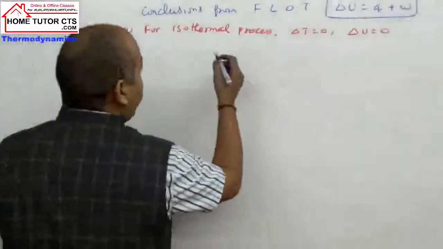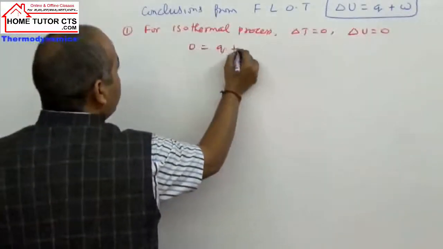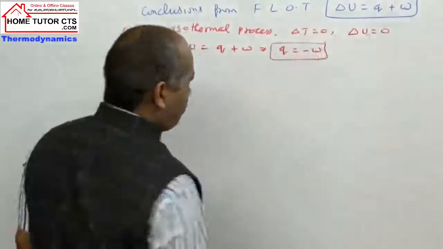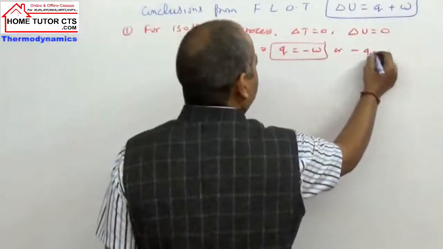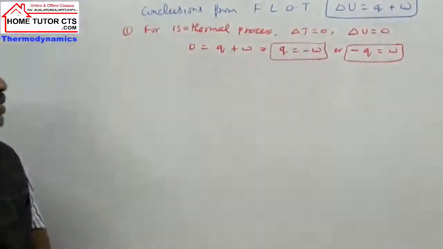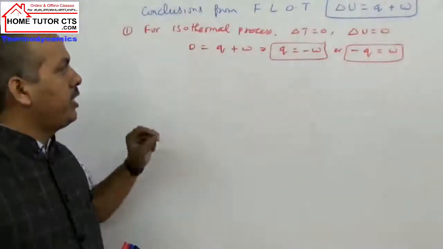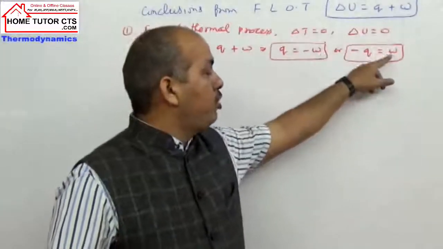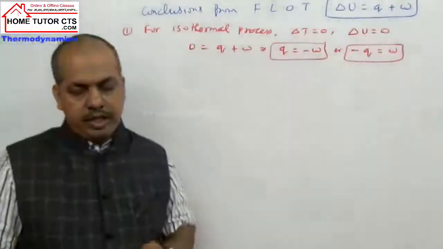And then we can write by expression, delta U 0 हो गया, Q plus work, or I can write here Q is equal to minus work or vice versa. So we can write Q equal to minus work or minus Q is equal to work. Two expressions you can write here. इसका meaning क्या है? If Q is positive then work is negative, or if work is positive then Q becomes negative. देखिए इसका meaning क्या होता है?